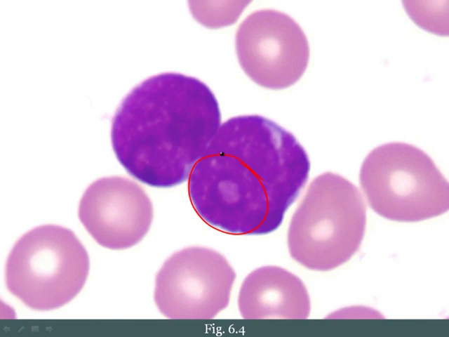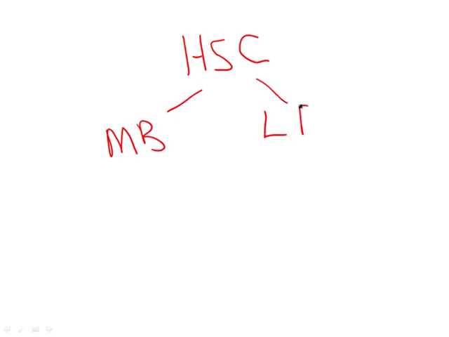However, I may not be able to tell you whether these are lymphoblasts or whether these are myeloblasts. And so that requires a little bit of explanation. Again, remember that the hematopoietic stem cell is going to divide into a myeloid blast and a lymphoid blast. Now, if there's an accumulation of the myeloid blast, that is called AML.